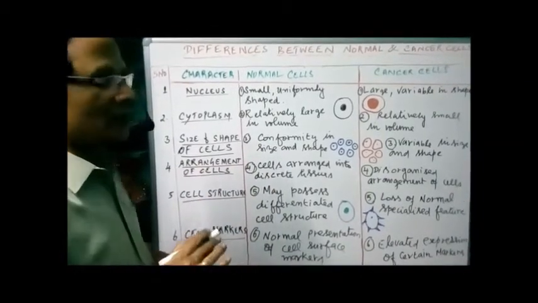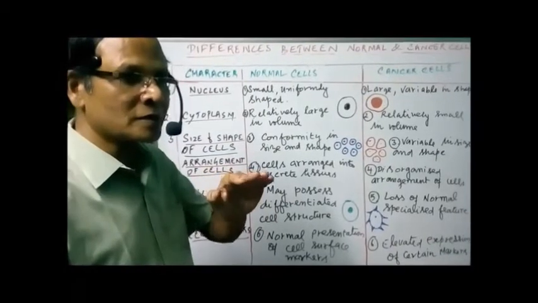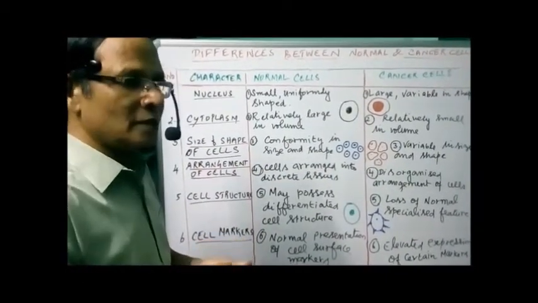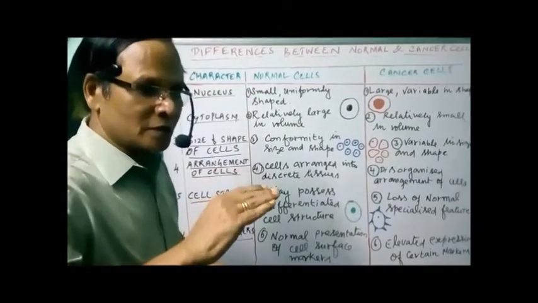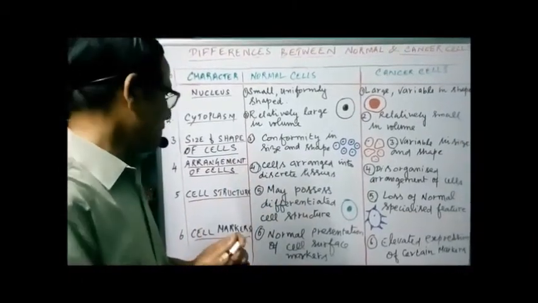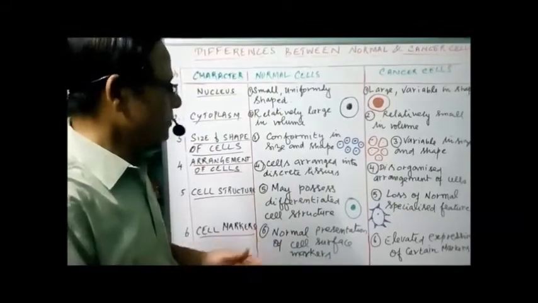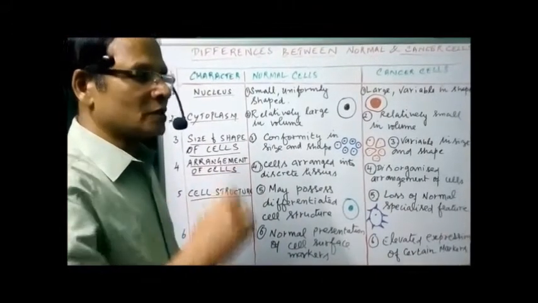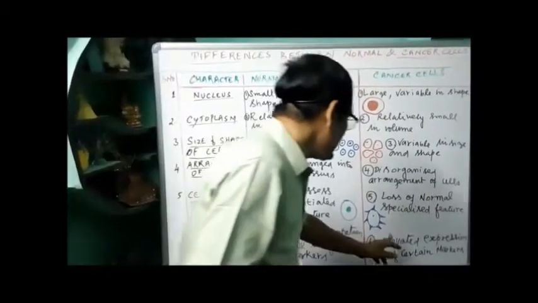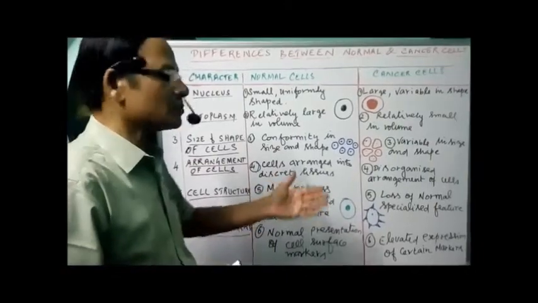Then about the cell markers. To identify the cells, each and every cell has some markers on the cell membrane. They are called cell markers. In normal cells the cell markers are presented uniformly on the surface of the cells. So there is normal presentation of cell surface markers. But in cancer cells certain cell markers are elevated and certain cell markers are depressed. So we have altered expression of certain cell surface markers.